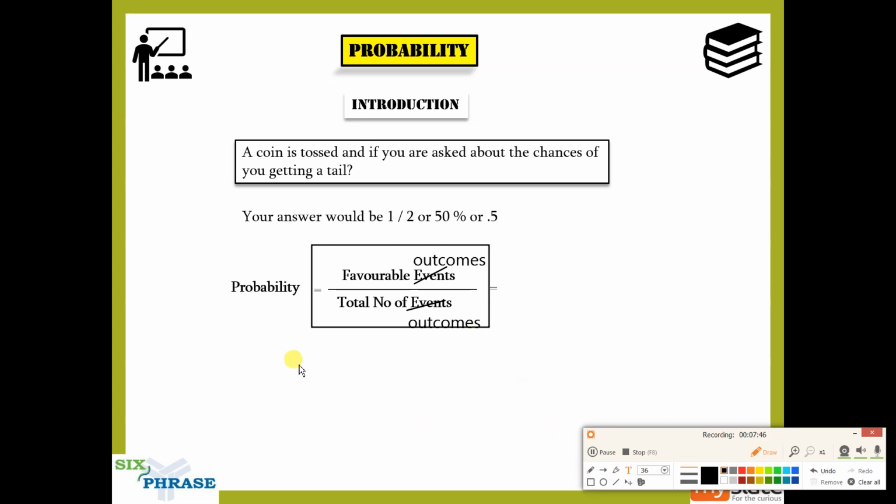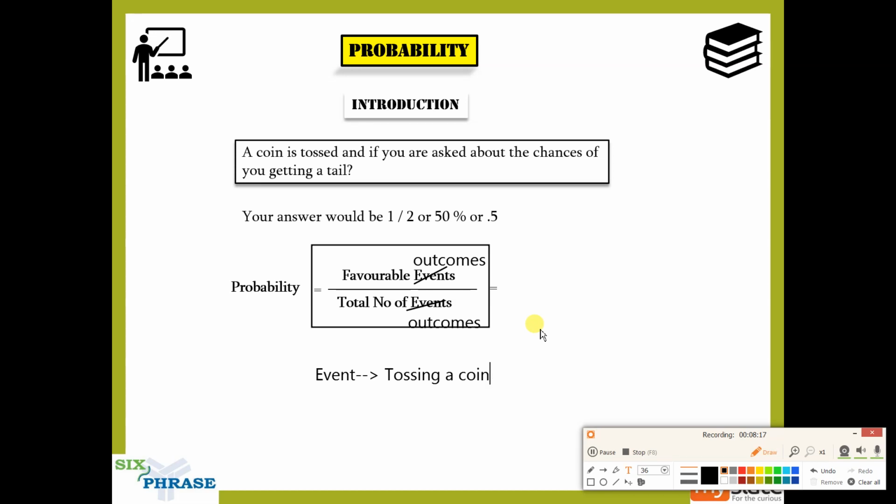Now what is the event which is happening here? The event that is happening here is tossing a coin. Now what is the total number of outcomes? What you have to see is, when that event happens, what are the possible outcomes.